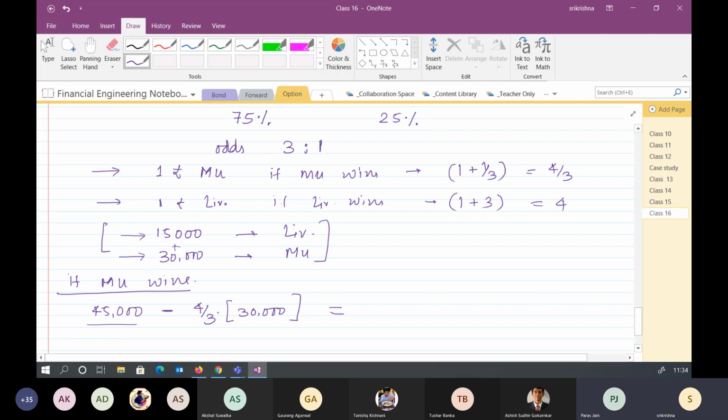Yes, sir. So how much does he have to return for each rupee? If somebody has put on Manchester United, and if Manchester United wins, he will get back 4 by 3. So the total amount he has to return to all the people will be 4 by 3 into 30,000. Right. So what is the total amount? 40,000. Very good, so the profit is 5,000.